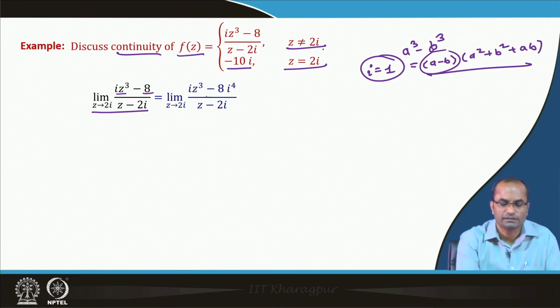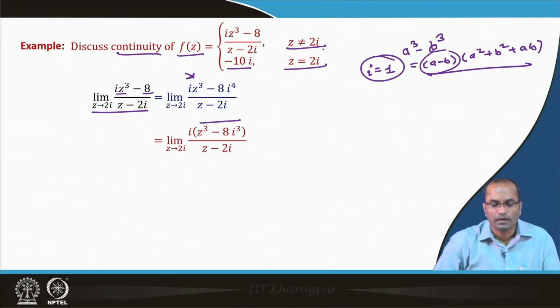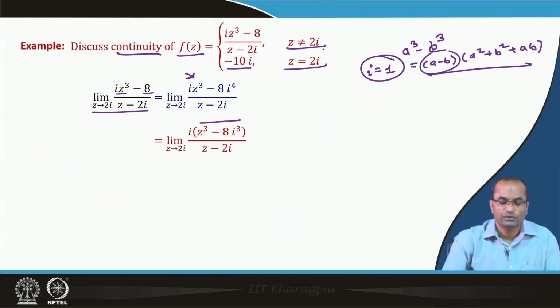So we have i z cube minus 8 i to the power 4, over z minus 2i. If we take i common from the numerator, we have i times (z cube minus 8 i cube), which has the form a cube minus (2i) whole cube.